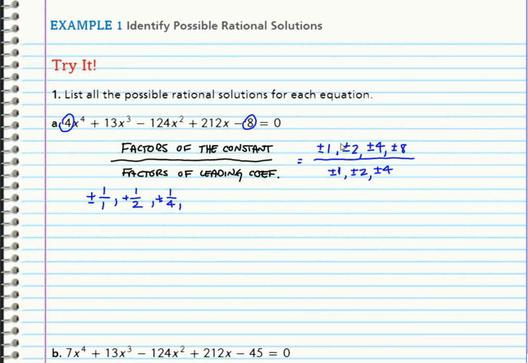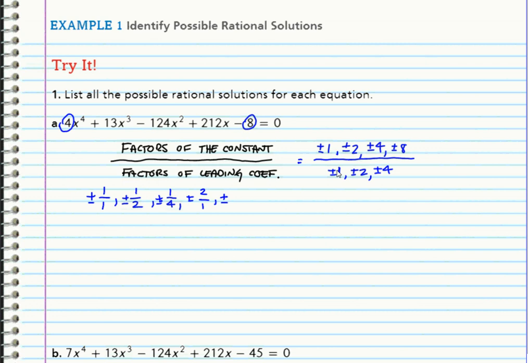Okay, so now the next one is 2 over 1. I'm going right here if you follow my mouse. So it'll be plus or minus, there should be a minus sign under all these, I don't know why I didn't put it, 2 over 1. Plus or minus 2 over 2 is 1 over 1, so I'm not going to list it again. 2 over 4 is 1/2, so I'm not going to list it again. And I'm done. That's pretty nice. Those were already covered. 2 over 1 was the only new one, because 2 over 2 is 1, 2 over 4 is 1/2. That's good.